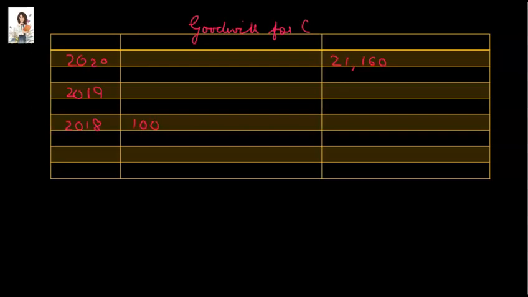And since every year the profit is increasing by 15%, the profit of 2019 will be 100 plus 100 into 15%. That is equal to 115. Similarly, in 2020, the profit will be 115 plus 115 into 15%.